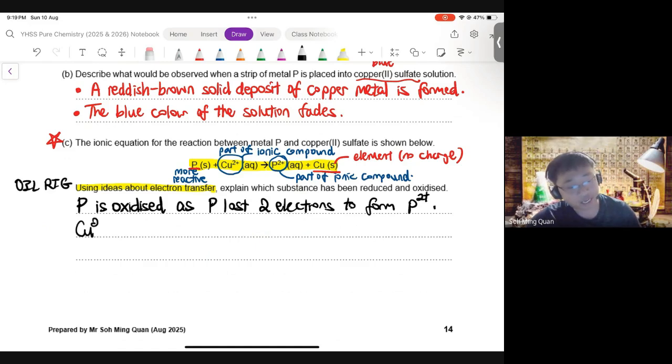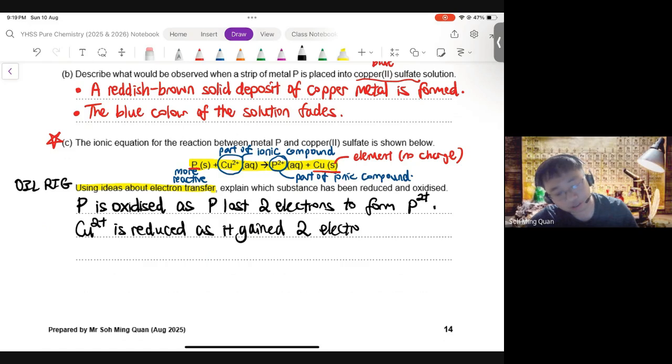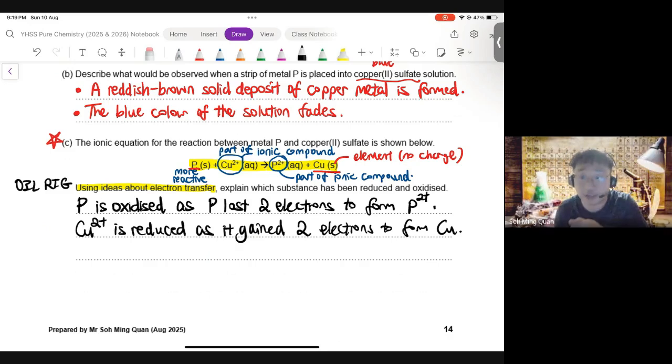Conversely, Cu2 plus is reduced as it gained 2 electrons to form the copper metal, Cu. So it became less positive. To become less positive, you must gain the electrons.